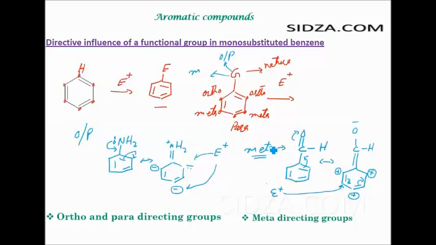So broadly we can say we have two types of groups, right? Ortho and para directing groups, and meta directing groups. Ortho para directing groups, they increase the electron density at the ortho and the para positions, hence the electrophile only attacks at the ortho and the para positions. Meta directing groups, they decrease the electron density at the ortho and the para positions, so the electrophile won't attack at these positions, it will only go to the meta position. So therefore it's called a meta directing group.